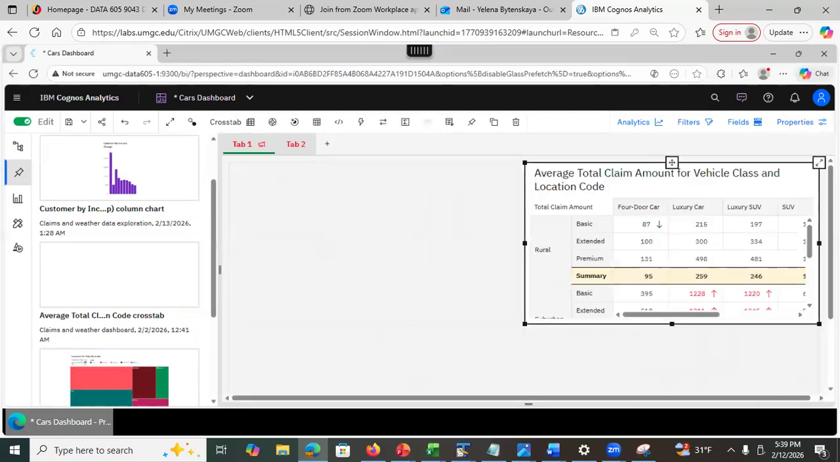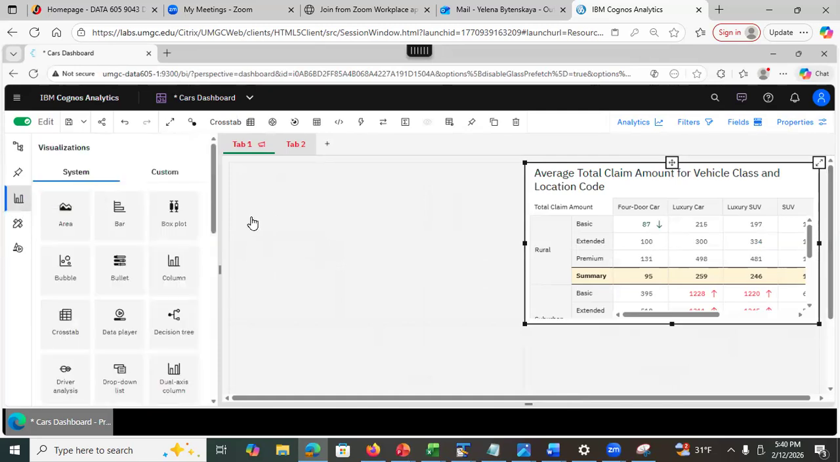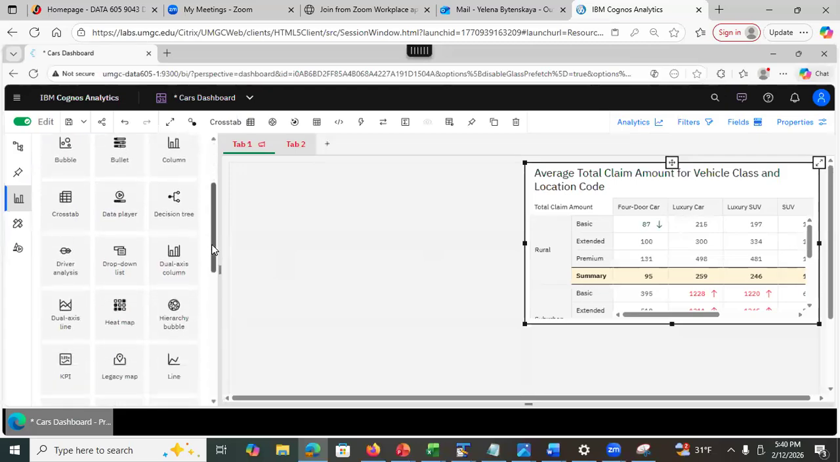See, that's one of my pins. I added it straight here. Or I want to add a brand new visualization. How do I do that? I would have to go to my visualizations here, and I would have to find the visualization in the library,